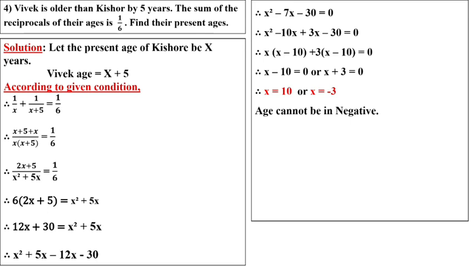Age cannot be negative, so x equal to 10. For whom have we assumed x? Kishore. Kishore's age will be 10 years. And Vivek's age, what did we assume? As per the condition, x plus 5, means 10 plus 5 becomes 15.